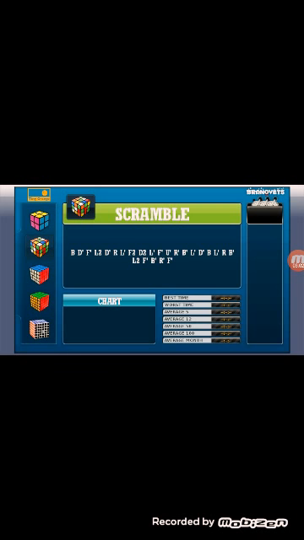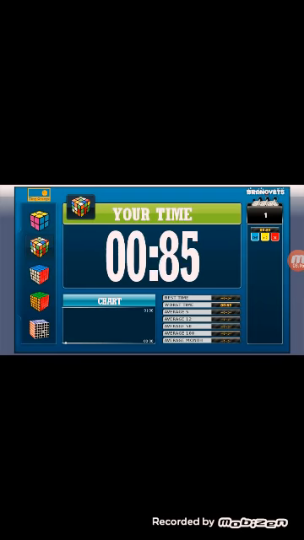Rubik's Stopwatch. We get here our choices like 2x2, 3x3, 4x4, 5x5, 6x6, and many more. We get here time, and we just press there and the time started. So press start. So this is the best app.